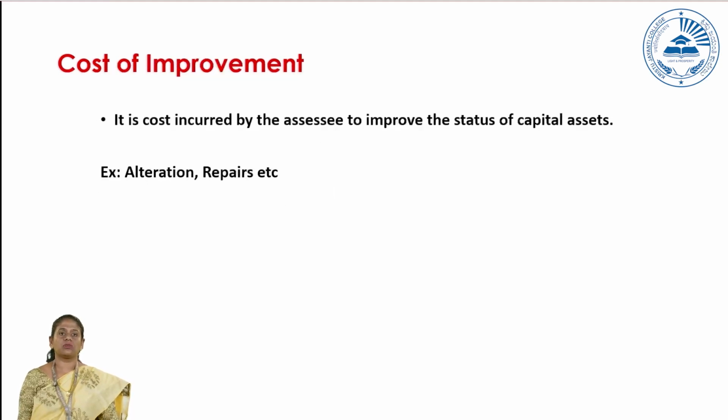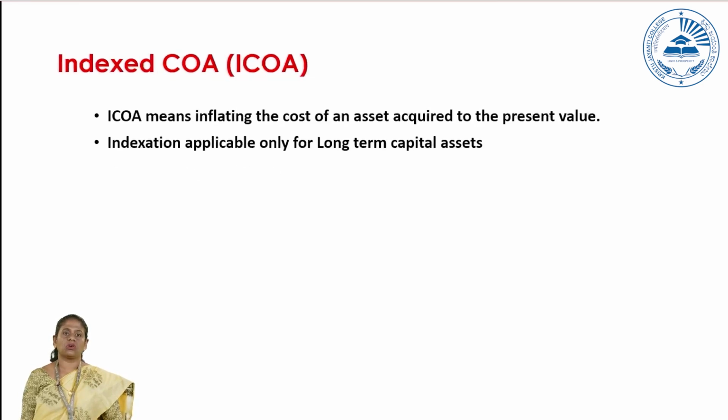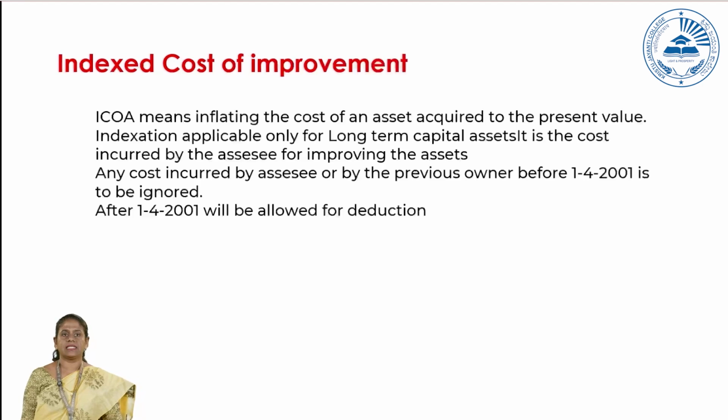The next is cost of improvement. It is a cost incurred by an assessee to improve the status of a capital asset, such as alteration and renovations. Anything you add on to the property is called cost of improvement. We saw the indexed cost of acquisition. Indexed cost is the inflation cost added to the present value of an asset. This is applicable only for long-term capital gain; every long-term capital gain uses indexation.